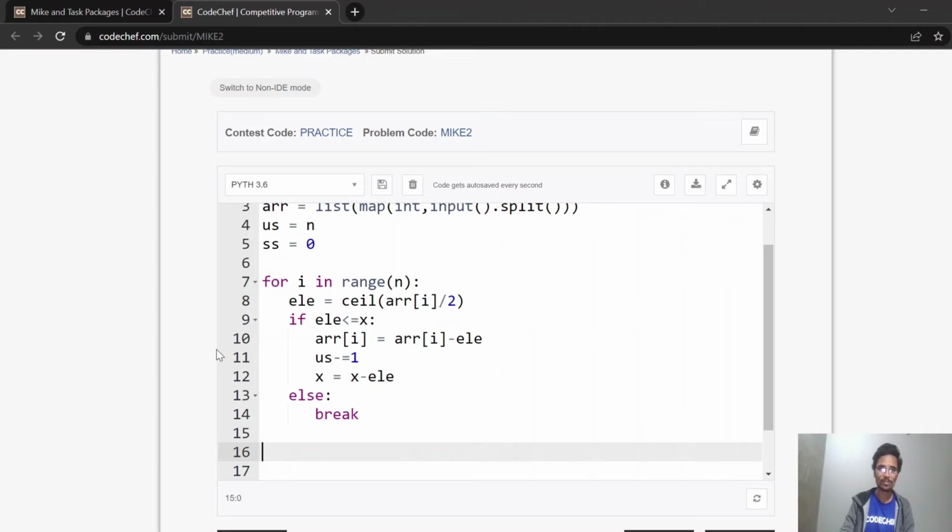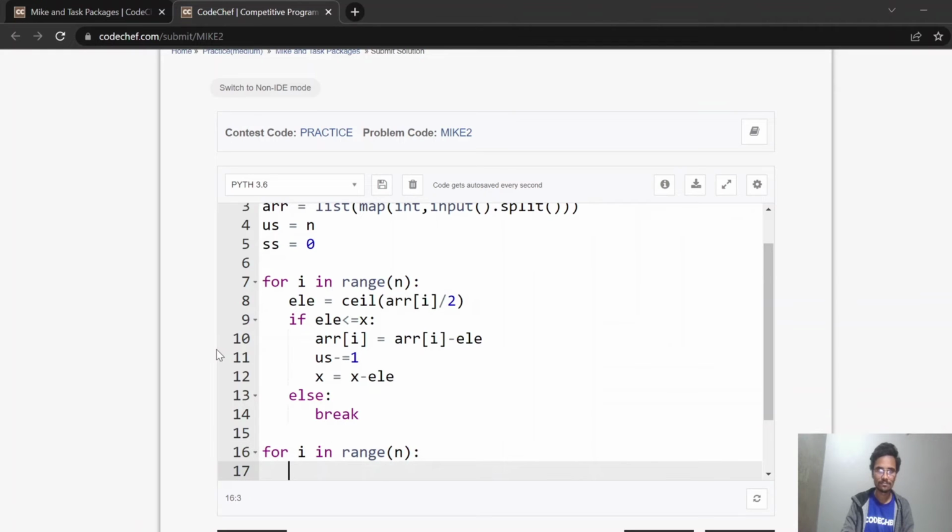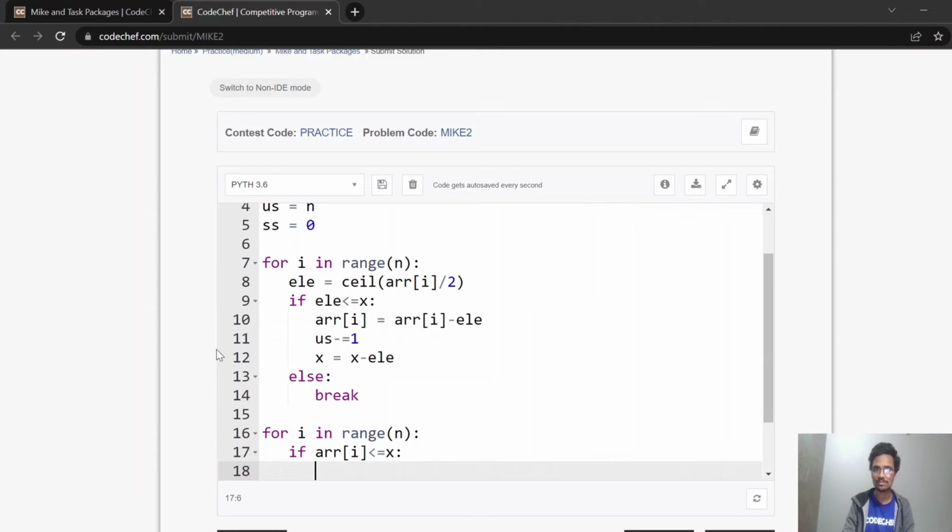Now let's run this loop again. So for I in a range n, so if array of I is less than or equal to x, means we can solve the remaining problem. So there is no need to decrement this array of I, because as we all know, if array of I is less than or equal to x, we will simply solve all these problems.